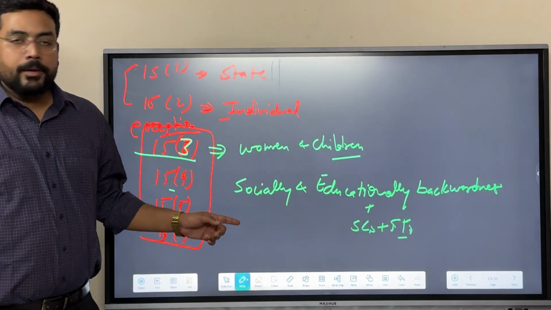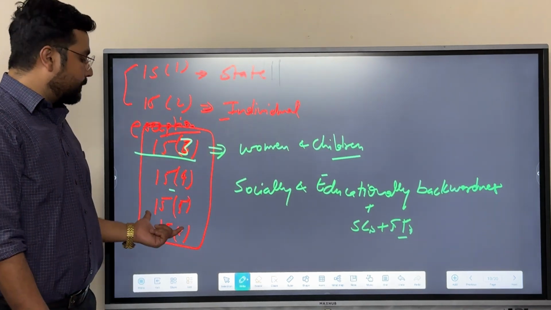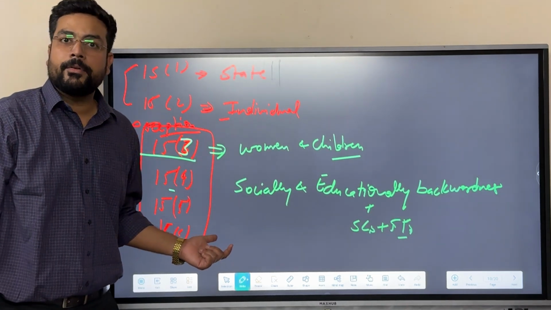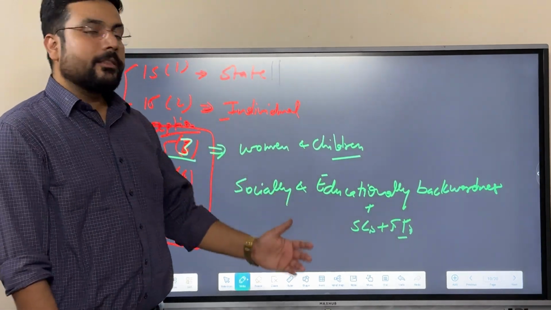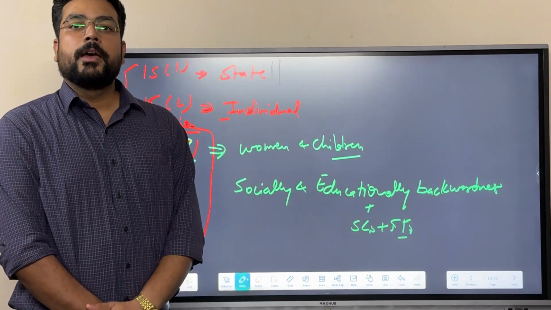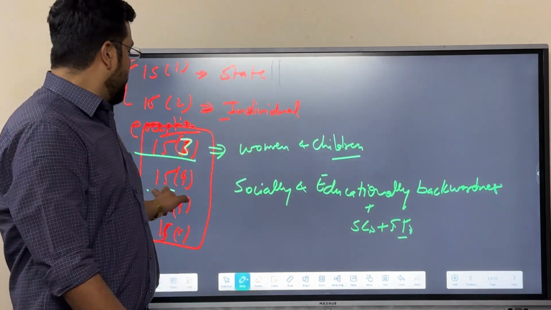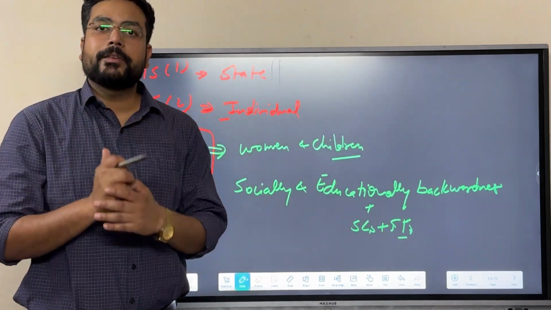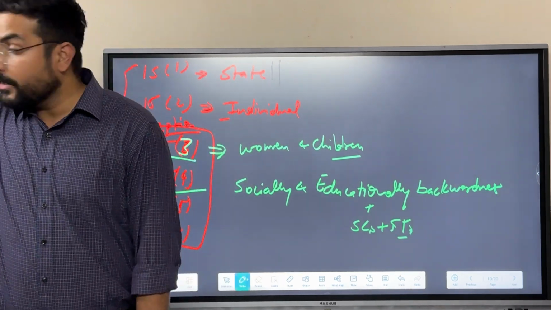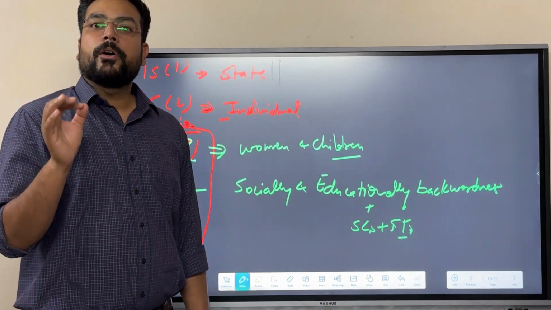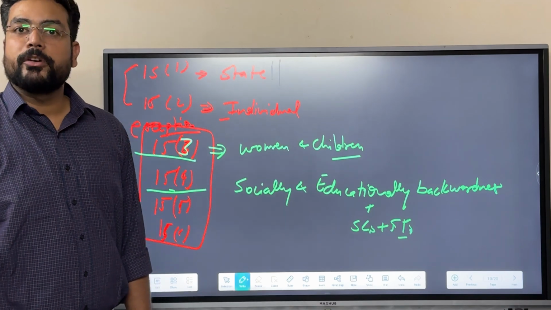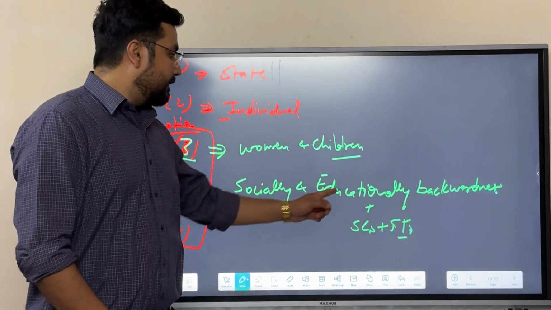Article 15.4 states that nothing in this article, nothing under Article 15, shall prevent the state from making laws for the upliftment of socially and educationally backward communities and SCs and STs.